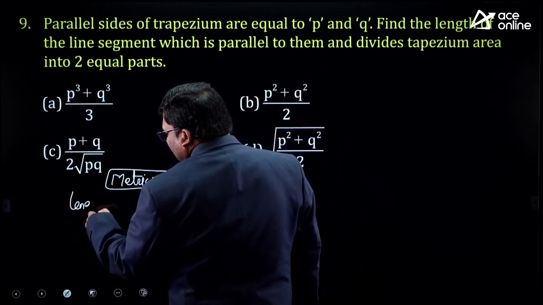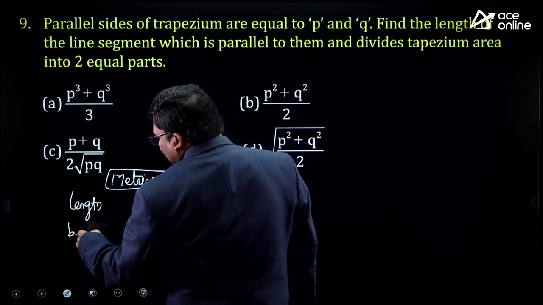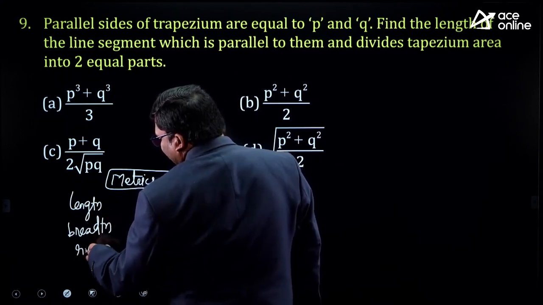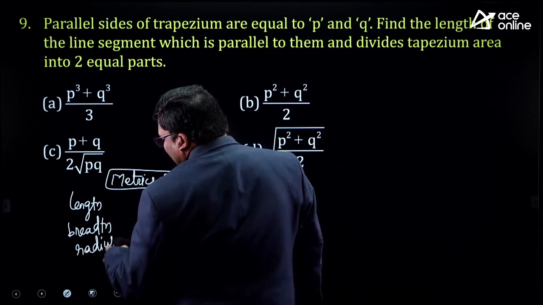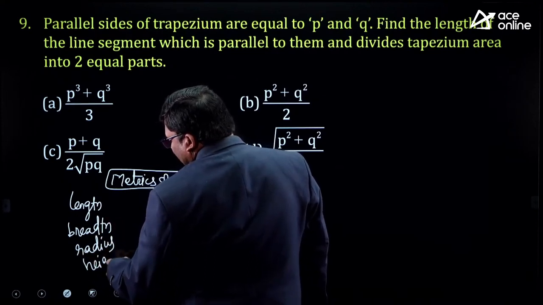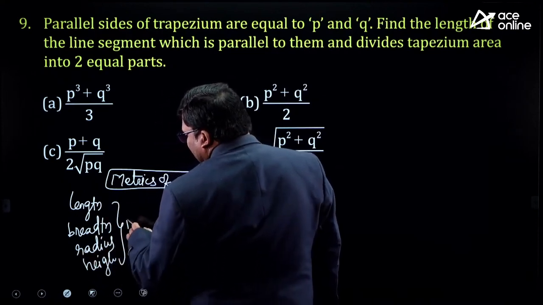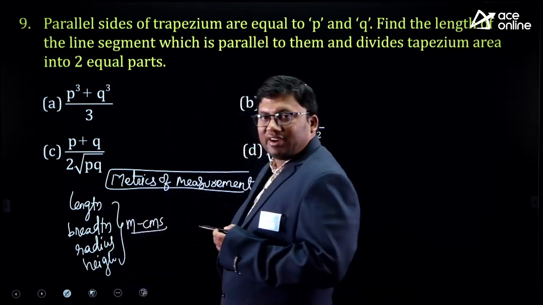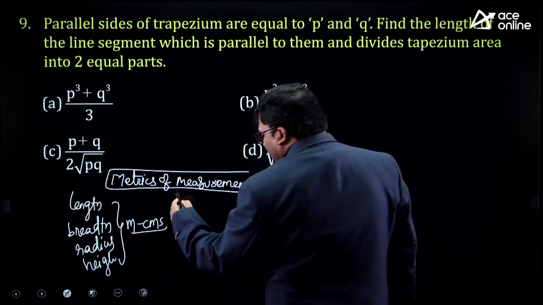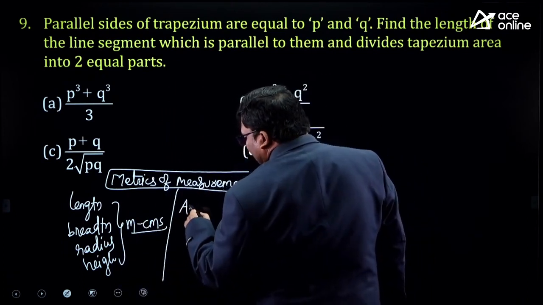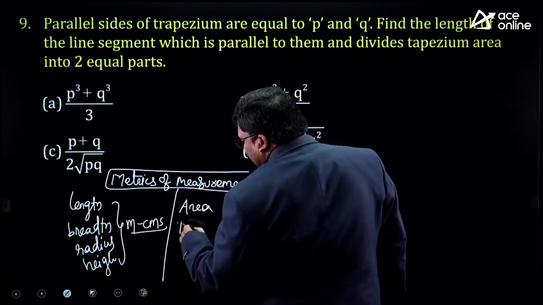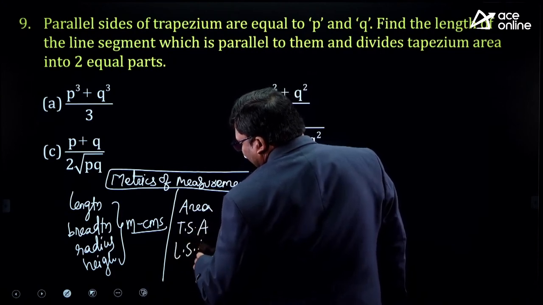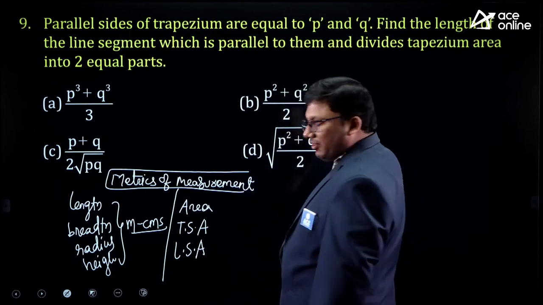Length, breadth: length of a rectangle, breadth of a rectangle, radius of a cone or a cylinder, height, all will be in meters or centimeters or inches. The degree will be 1. Suppose I take the area of a rectangle, total surface area of a 3-dimensional figure, lateral surface area of a 3-dimensional figure.